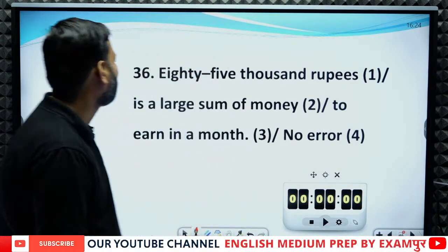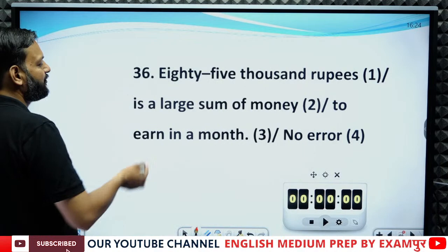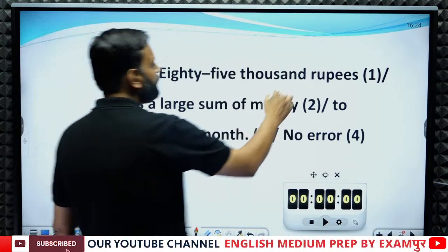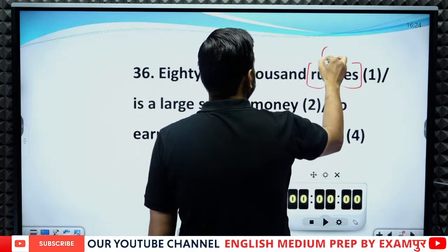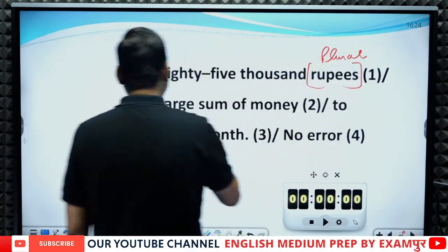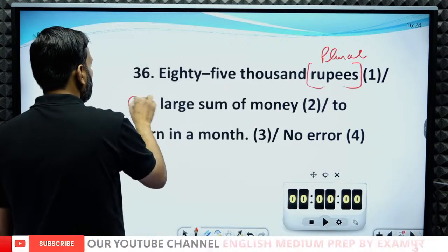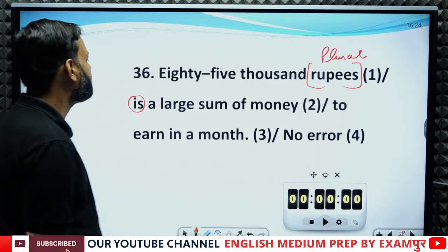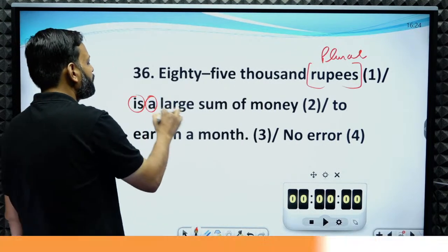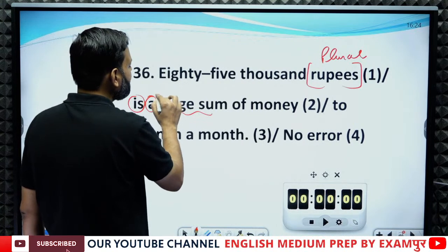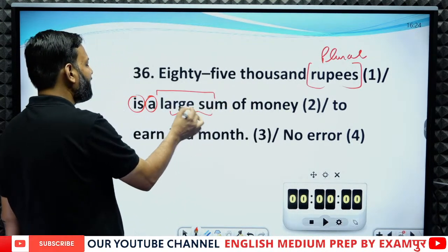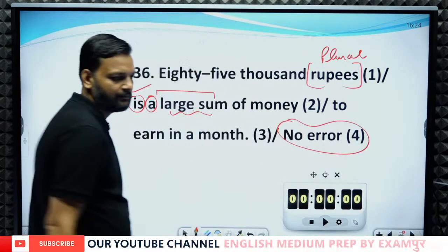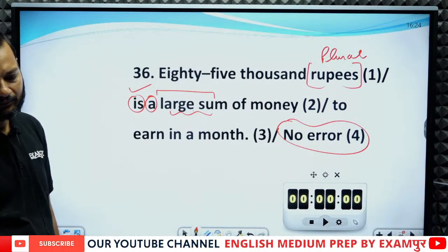So 85,000 rupees is a large sum. See, many students may get confused that rupees is plural, so is would be wrong. But here we are talking about 85,000 rupees as a large sum. Since we are talking about a large sum, is is absolutely correct. This sentence has no error.